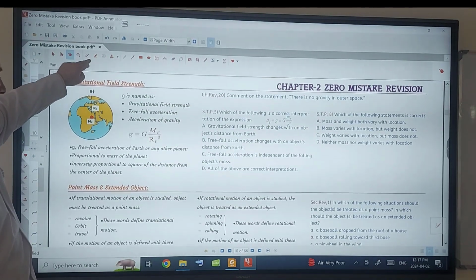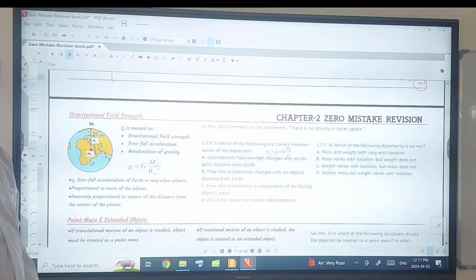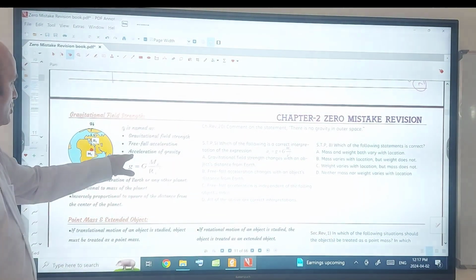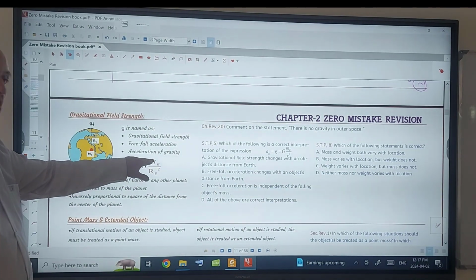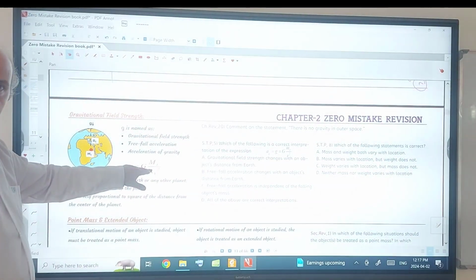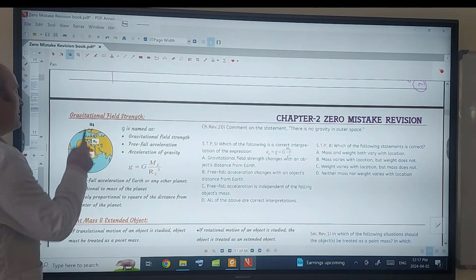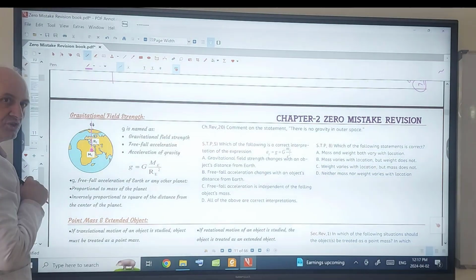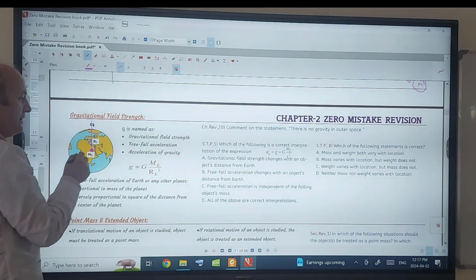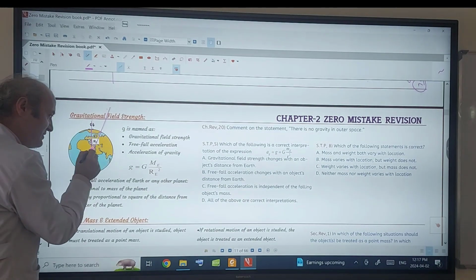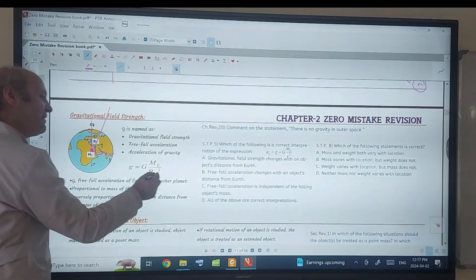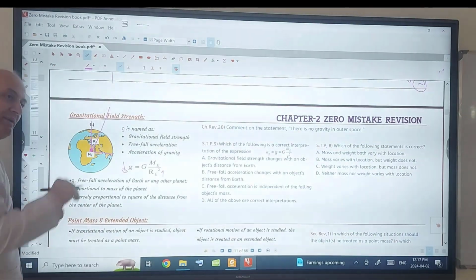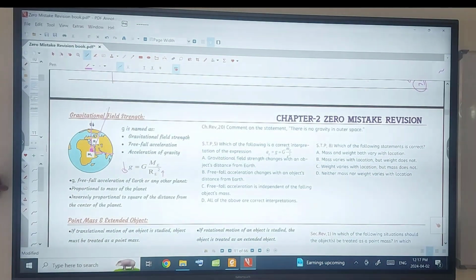Gravitational force strength, small g. How can we calculate small g? By this equation. Free fall acceleration is capital G, mass of Earth or the planet, divided by R squared. What is R? From the center to the point where you are looking for the gravitational force. If you are in space, this is R. If you are on the surface, this is R. So what happens if R increases? g decreases. That's why when you go to space, g gets smaller and smaller.